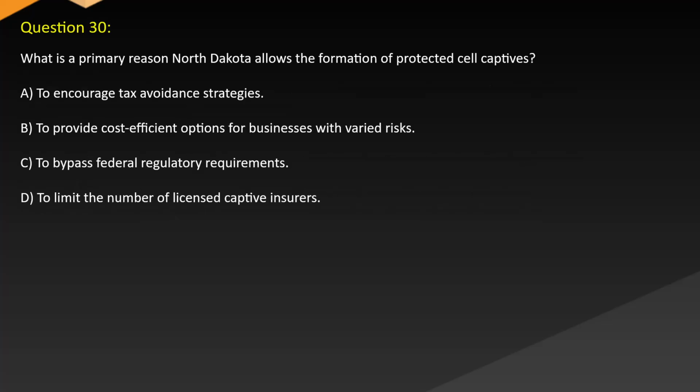Question 30. What is a primary reason North Dakota allows the formation of protected cell captives? A. To encourage tax avoidance strategies. B. To provide cost-efficient options for businesses with varied risks. C. To bypass federal regulatory requirements. D. To limit the number of licensed captive insurers.